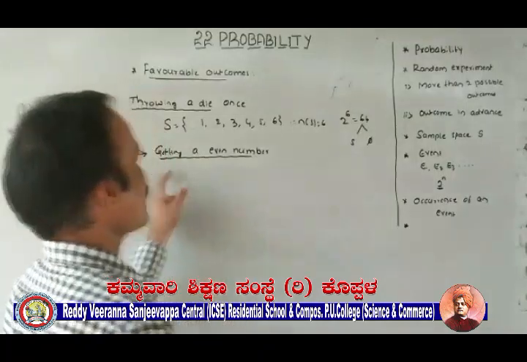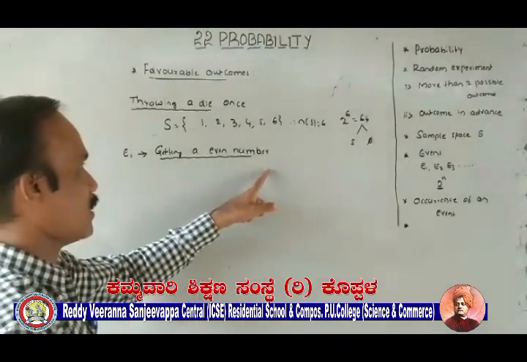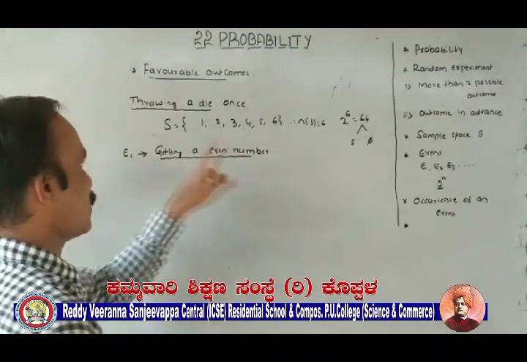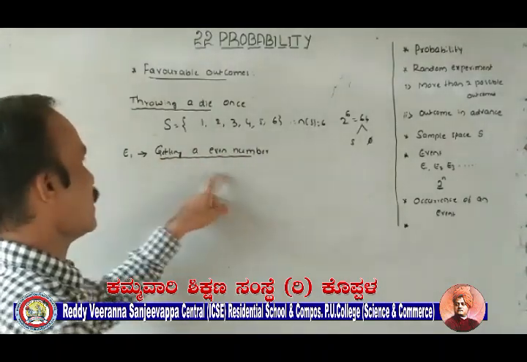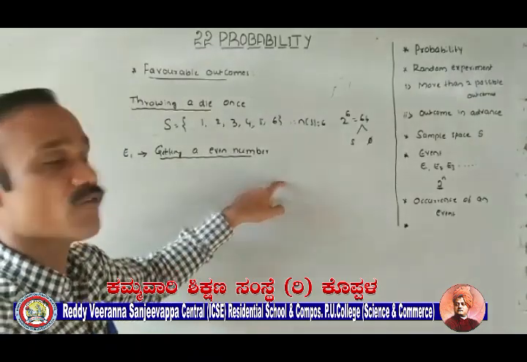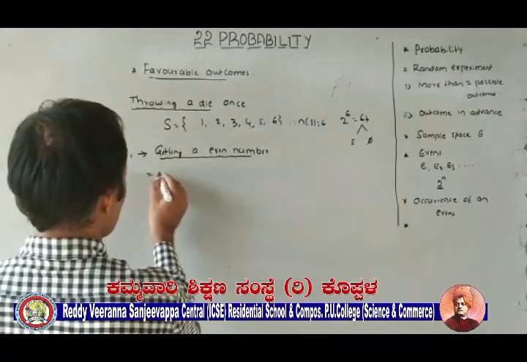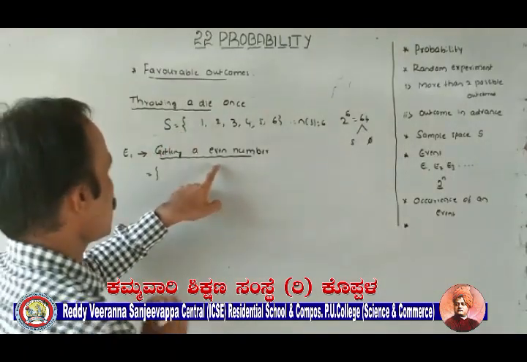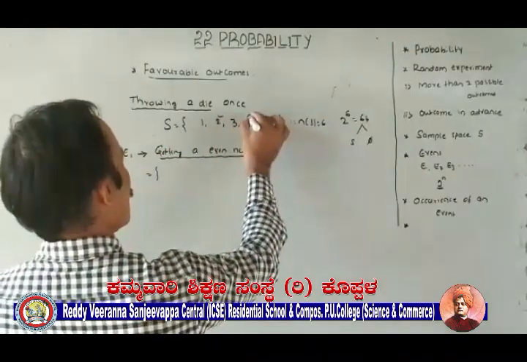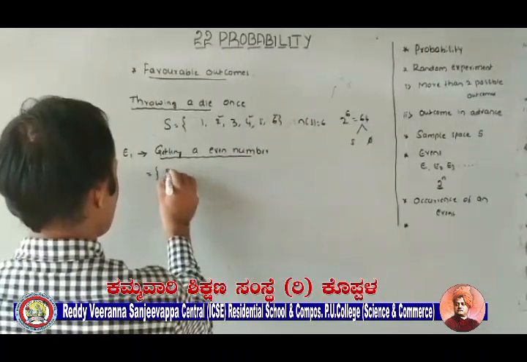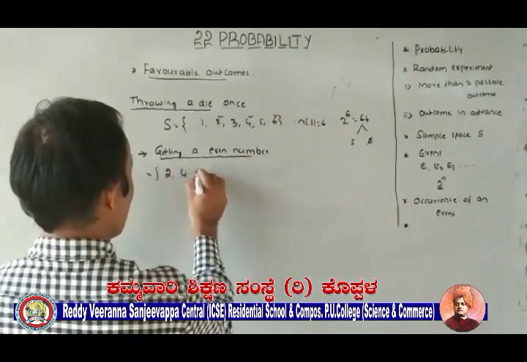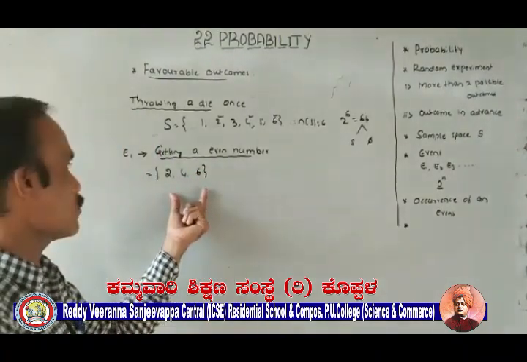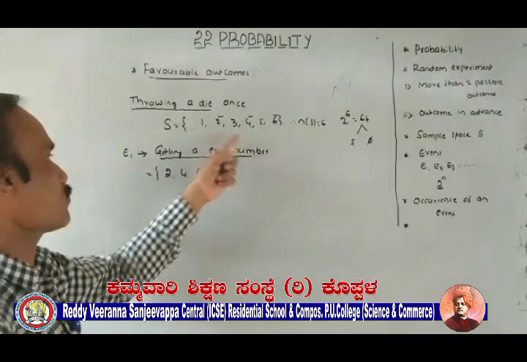So this is a condition mentioned, or description of an event. Both are the same. What is the condition mentioned here? Getting an even number. Please note down the possible outcomes. From the sample space, select only even numbers. Yes, 2, 4, 6. Is there any other? No. Only these 3 outcomes are possible.